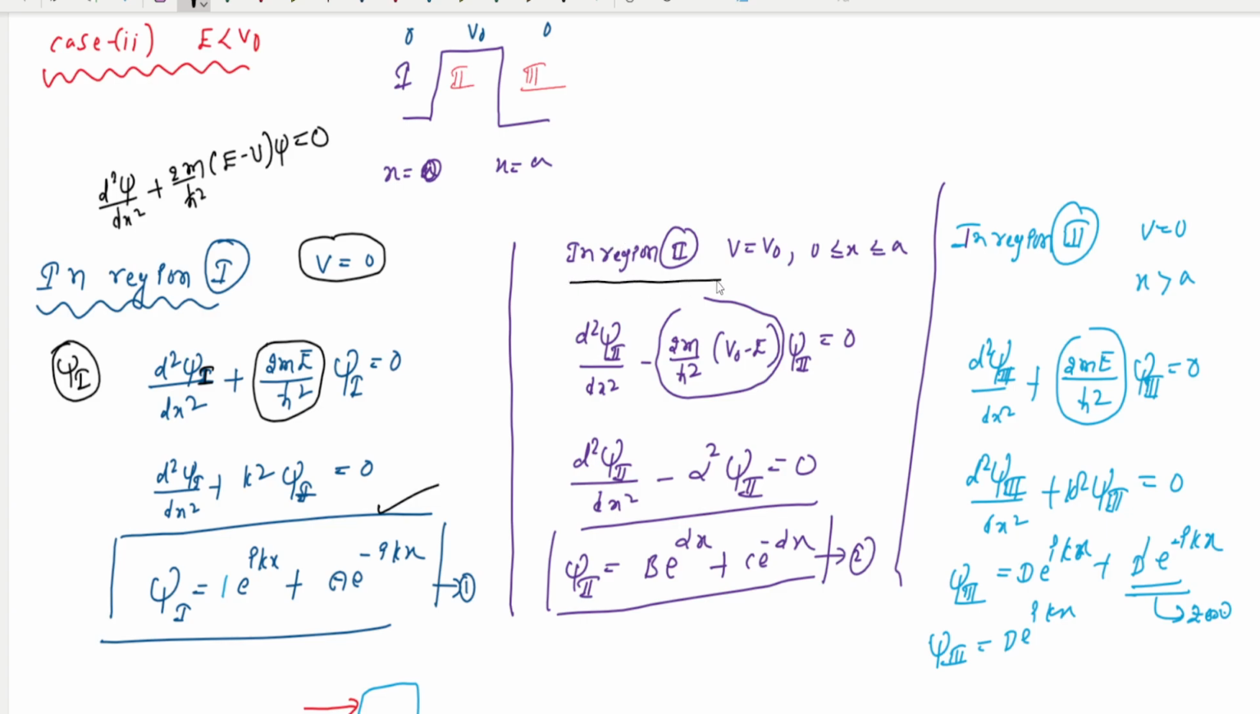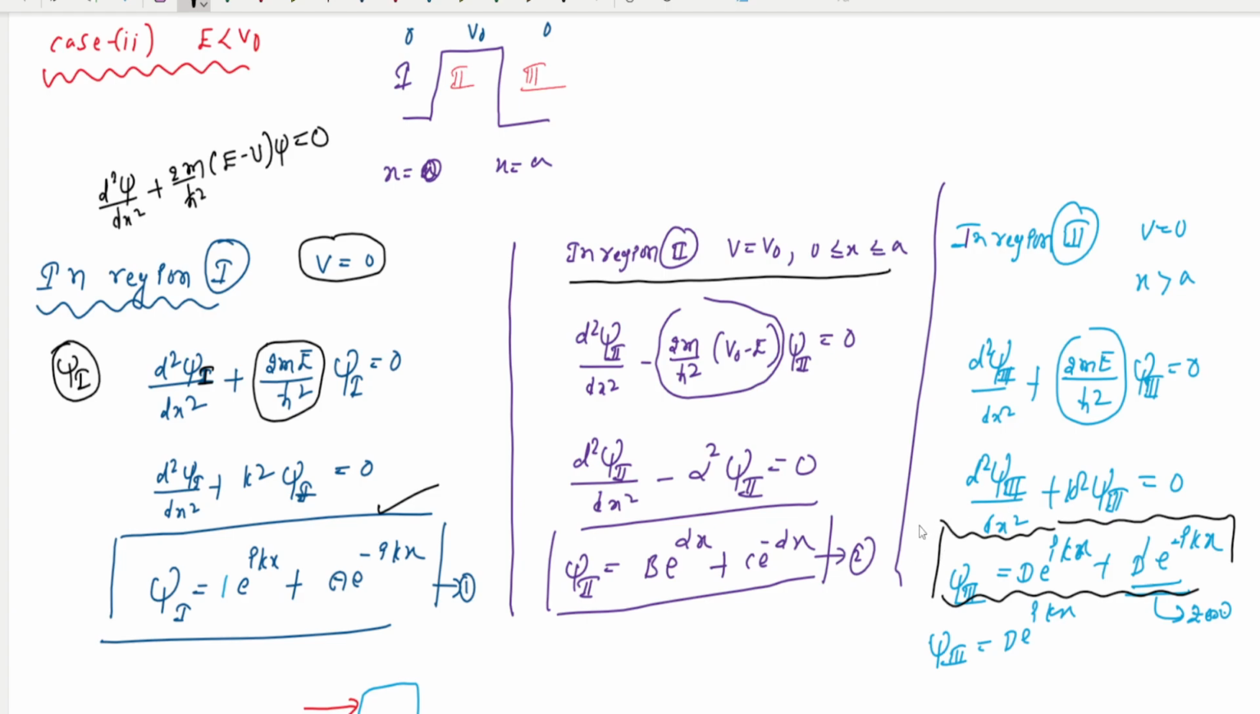Coming to the second region, V equals V naught, between 0 and a. Here I substitute V equal to V naught and get the solution. In region 3, the potential energy is 0, which means the region x greater than a. If you substitute into the Schrodinger equation, you get this. Here I got a very interesting solution: d e power i kx plus d prime e power minus i kx.